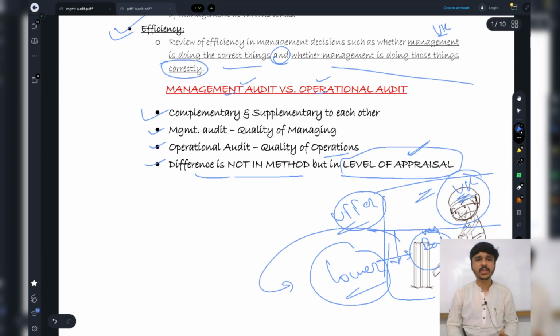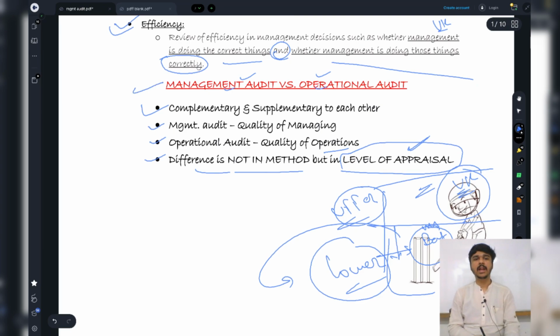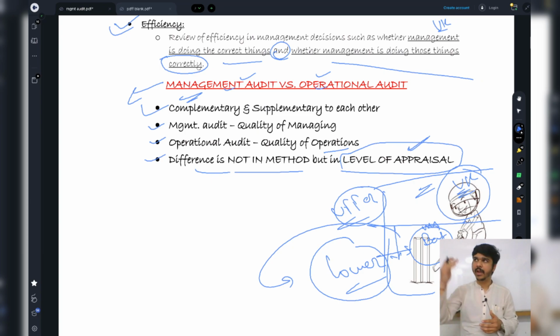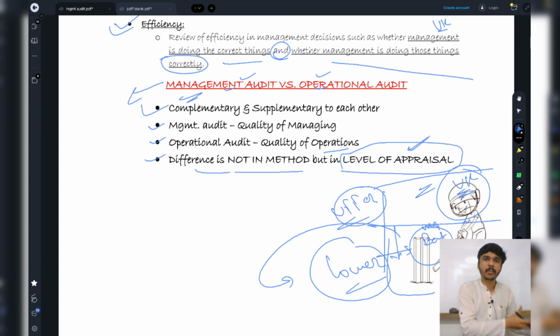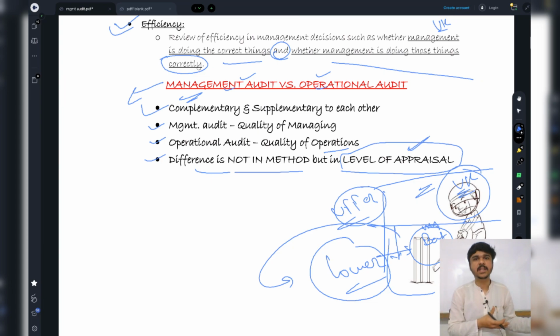Okay. So got this. And in simpler and in business terms, management audit versus operational audit. Obviously, in management audit, we are going to go and ask the managers how you are taking decisions, how you are managing the business. And in operational audit, whenever the management is taking decisions, those decisions are going to get implemented at the control level, at the functional level. That is, say, managers are planning that next month we should have a production of 10,000 kilos of XYZ quality. When I go into the operations or when I go into the production department, I'm seeing that not 10,000, only 5,000 is being produced.